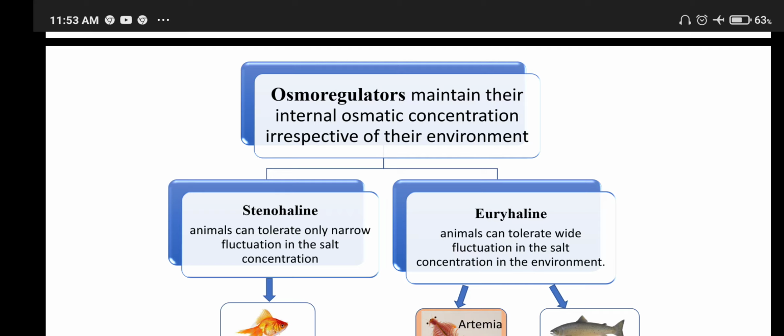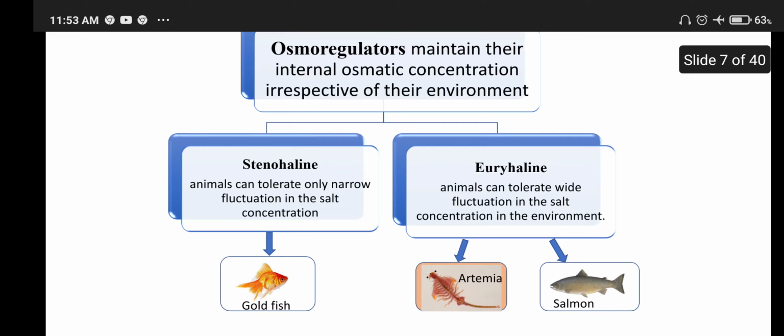Stenohaline animals can tolerate only narrow fluctuations in the salt concentration, for example goldfish. Euryhaline animals can tolerate wide fluctuations in the salt concentration in the environment, for example Artemia and salmon fish.